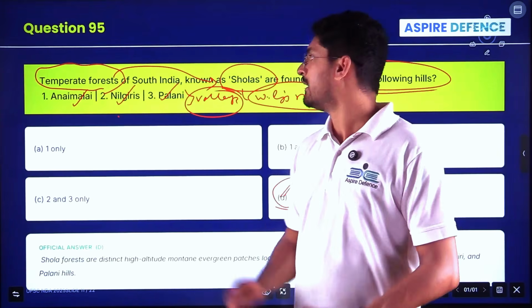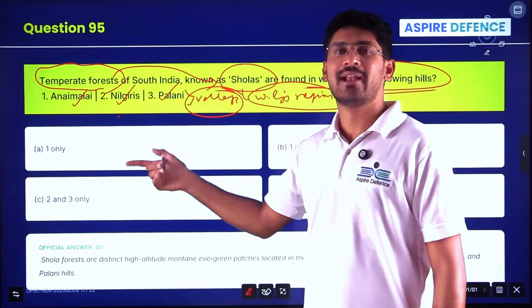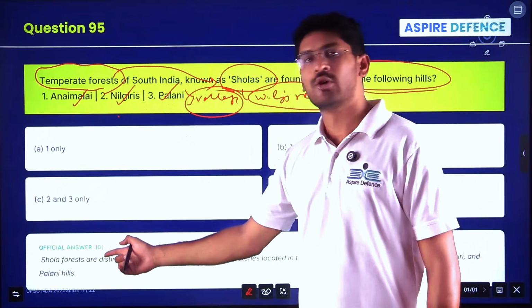Forests, okay. Where are the Indian forests, Indian hills? Again, the questions are linked with that topic. So the answer will be option D.